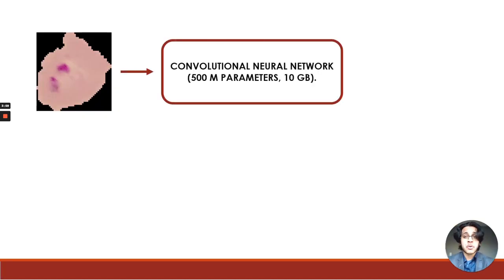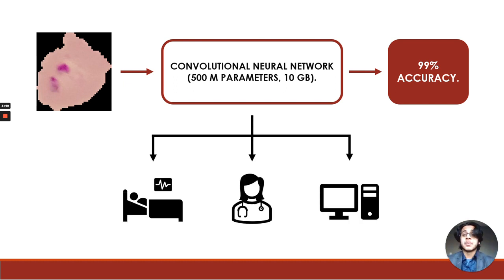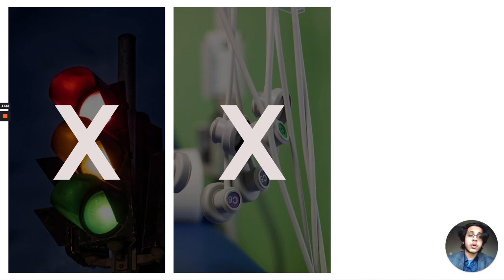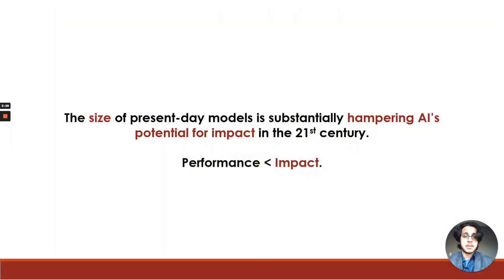Building a 10 gigabyte model with 500 million parameters that detects malaria in blood smears with 99% accuracy doesn't matter. We can't fit a model of that size onto the medical equipment and lower end computers of local hospitals and communities. Irrespective of accuracy, we can't fit large, high performance models on traffic lights for accident detection, on ECG devices for cardiac disease discovery, or on smartphones and wearables to predict health metrics. The size of our present day models is significantly decreasing AI's potential for impact in the 21st century.